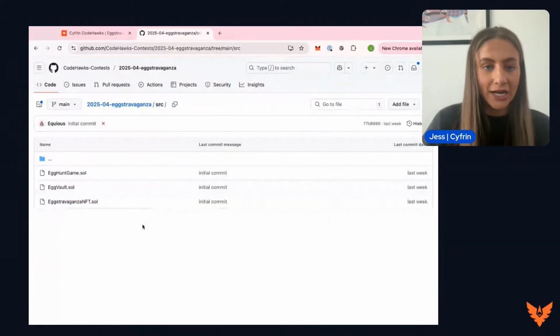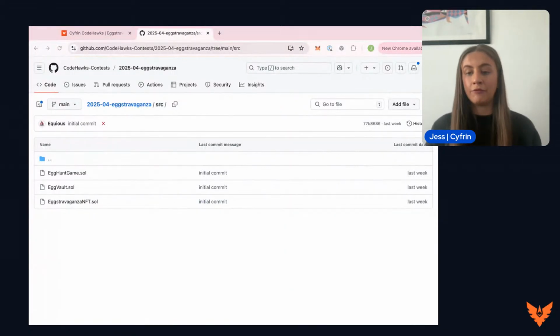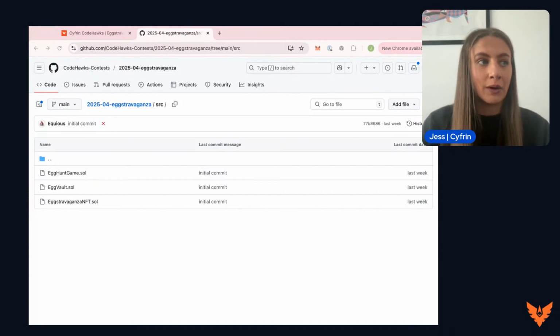Pretty simple contracts here, but there are some vulnerabilities to be found. So it's definitely worth spending the next week. If you've just come out of Updraft, then it's perfect to do this. Just spend the next week reviewing those contracts and seeing what you can find. I think it's really valuable as somebody who has come out of Updraft to just go through these kinds of